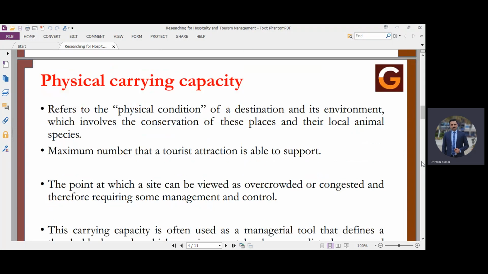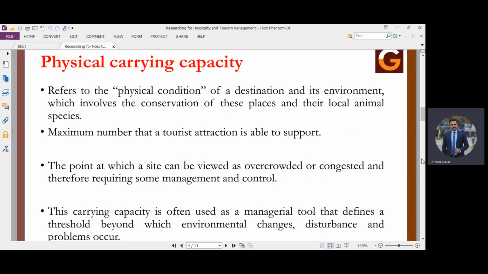Now we are going deep into learning about the different types of carrying capacity, which are a very important part of the overall carrying capacity. For example, there are physical carrying capacity, psychological carrying capacity, social carrying capacity, cultural carrying capacity, environmental, economical. These are the different types of carrying capacity. So we will see one by one what are the important features of each carrying capacity.